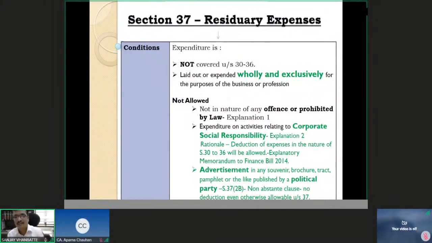Suppose a bank has flouted that. Bank has not followed this and they have not obtained the KYC documents. So the Reserve Bank in their inspection finds that the bank has flouted this, and the Reserve Bank imposes a fine of 50 lakh rupees on the bank for not following KYC norms. Now the Reserve Bank imposing 50 lakh rupees, which is a fine imposed by Reserve Bank of India for breach of any rules or regulations, this fine of 50 lakh rupees will not be allowed as deduction under this explanation. Okay. Now,